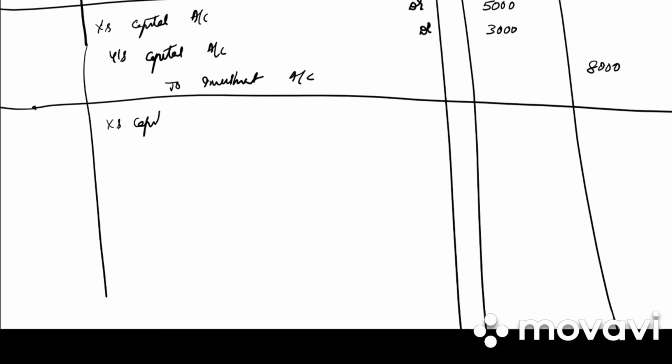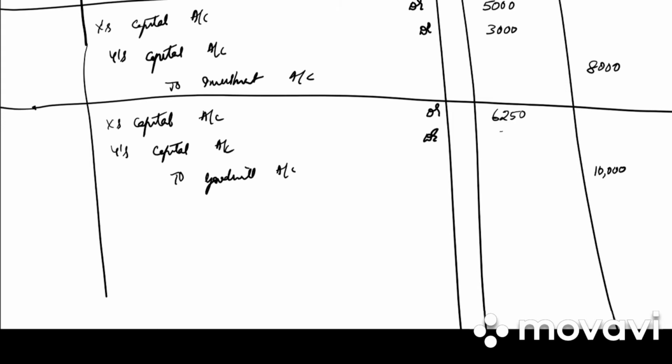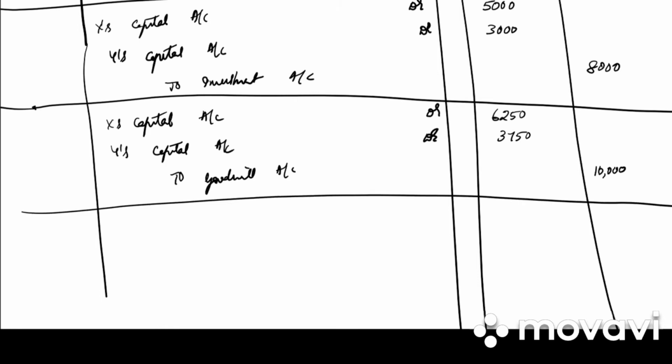Next we have the goodwill in the old balance sheet. So X capital account debited, Y's capital account debited to goodwill account. What is the amount of goodwill? 10,000. Again it will be in the old ratio. So 6,250 and 3,750. Write down the narration. Existing goodwill written off in old ratio.